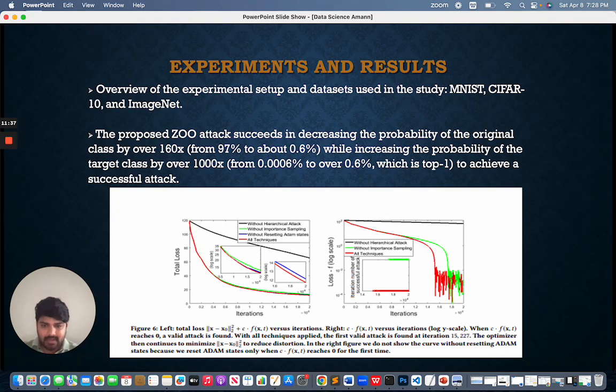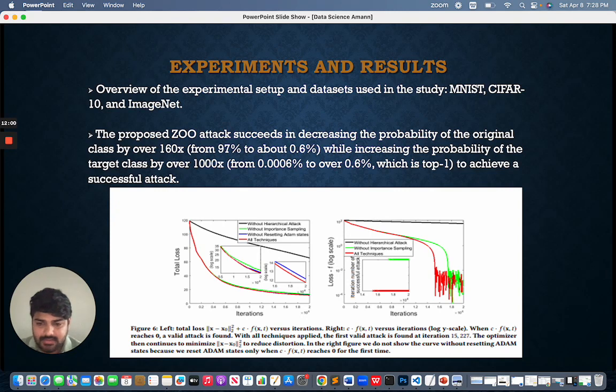As you can see, I have attached the figure. There are different lines with different colors. The black line means without hierarchical attack. The green line means without importance sampling. The blue line means without resetting Adam state, and the red line means all techniques, it's using all the techniques.